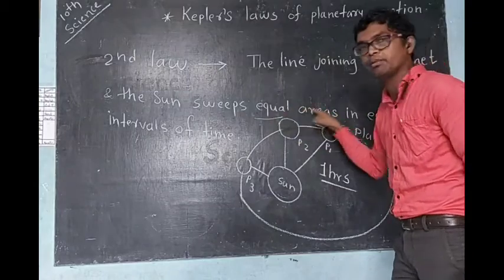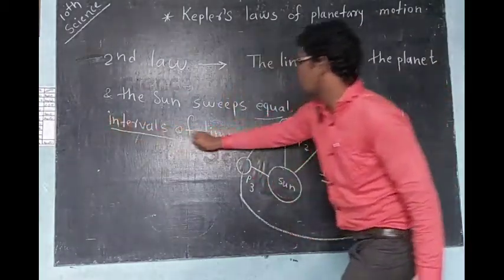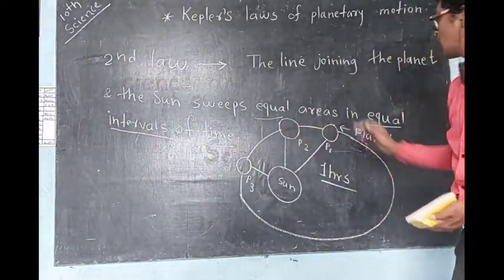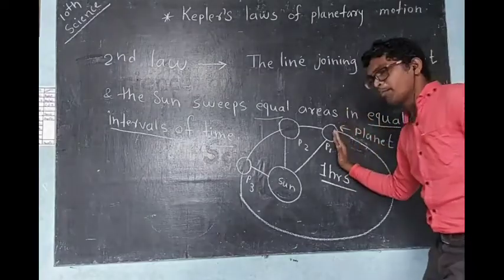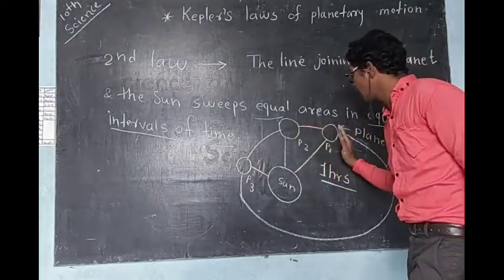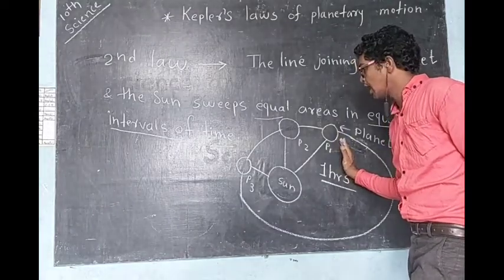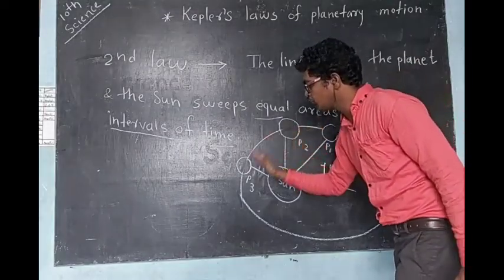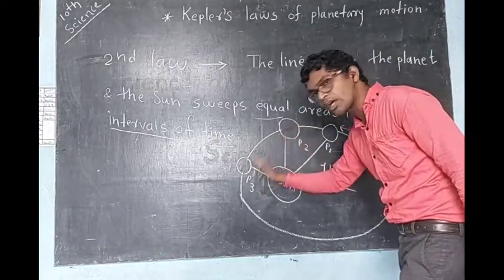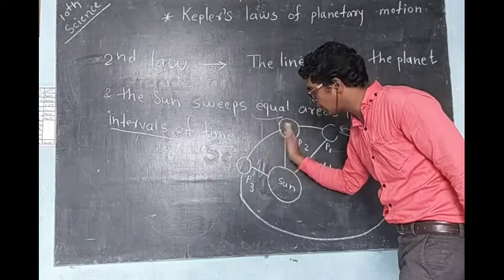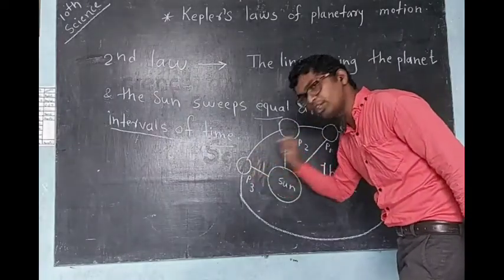Equal area, when will it be possible? If equal intervals of time are there. Equal interval of time means from the first position to the second position there is a 1 hour interval, and again from P2 position to P3 position, 1 hour. This planet takes 1 hour to move from P2 to P3.